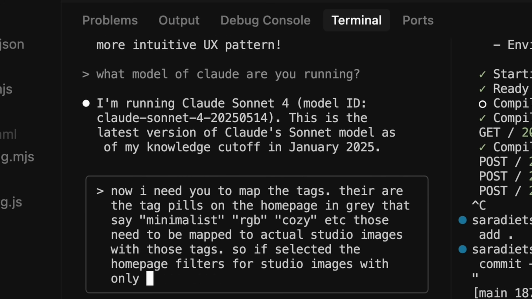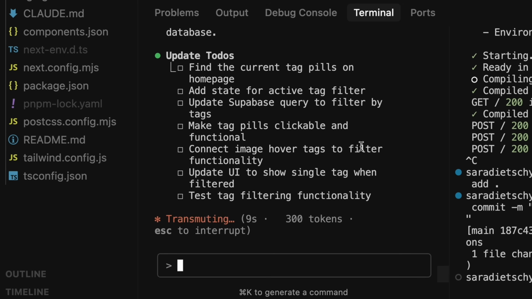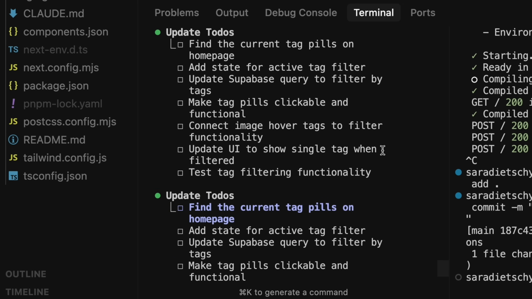I don't know. But Claude Code, easy fix. Off to the races here. So, time to get the categories and tags actually mapped to their respective studio images, fix a lot of the issues around tags in general, add search functionality. I'm using a service called Algolia, I don't know how to say it.